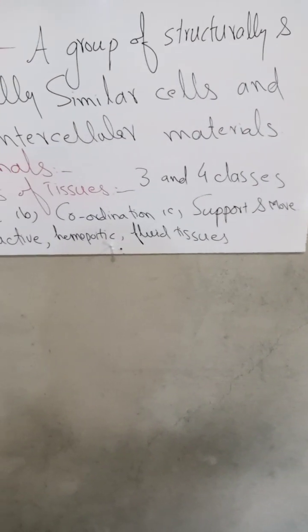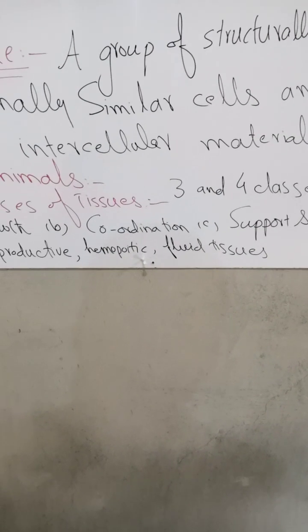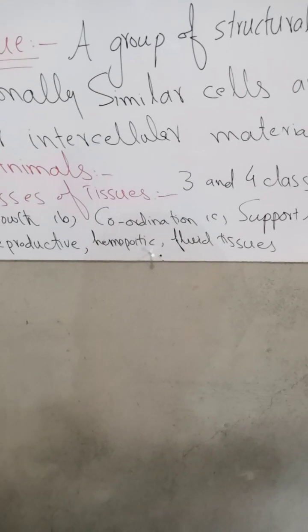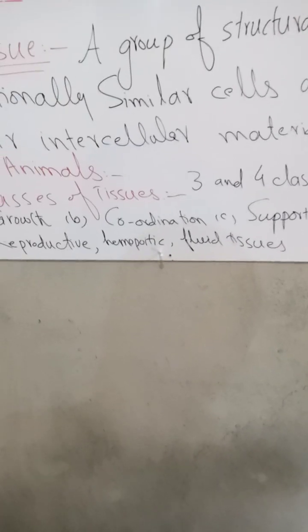The second class on the basis of structure is mesodermal tissues. Mesodermal tissues are those tissues which form and compose the mesodermal layers in the animals and in organisms.